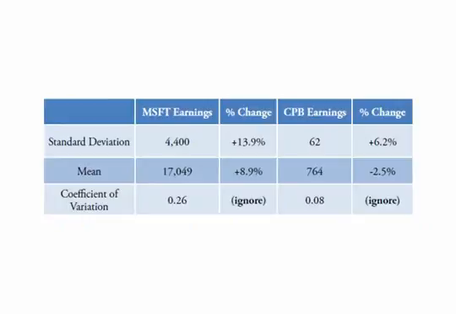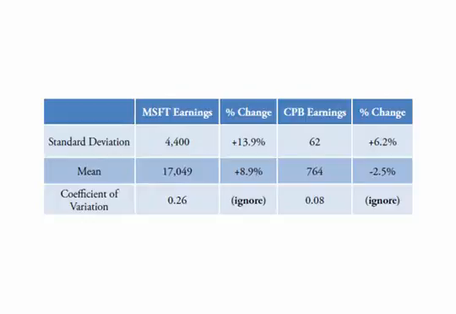Using the same data in a spreadsheet, we can calculate the standard deviation. However, since standard deviation is an absolute number, much bigger for Microsoft than Campbell's based purely on Microsoft's larger sales, we'll want to make them more comparable to one another by calculating the coefficient of variation, the standard deviation divided by the mean. Note that the year-over-year change is already on relative terms. The table on your screen is based on the same Microsoft and Campbell's data.